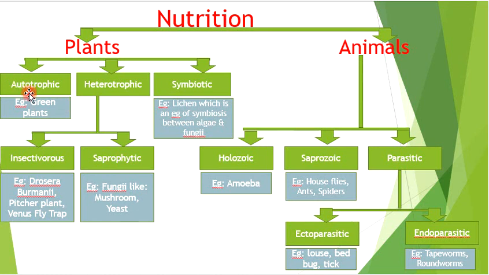Under plants, we have autotrophic, heterotrophic, which is further divided as insectivorous and saprophytic, and the third type as symbiotic. In nutrition in animals, we have holozoic nutrition in amoeba, saprozoic nutrition in houseflies, ants, and spiders, and the last type of nutrition is parasitic nutrition, which is further classified as ectoparasitic and endoparasitic nutrition, with the following examples.